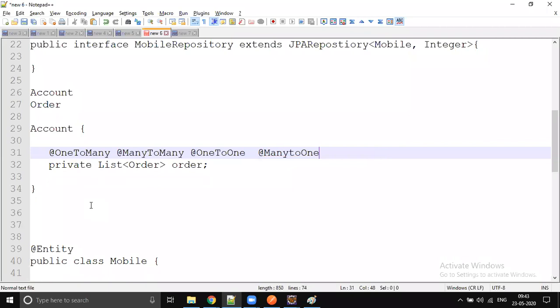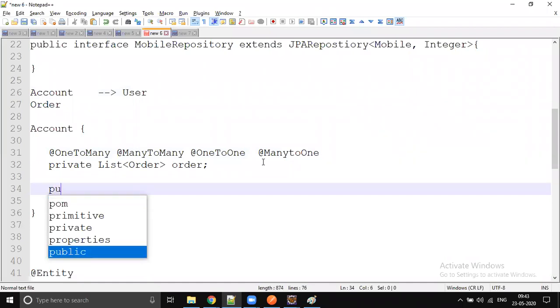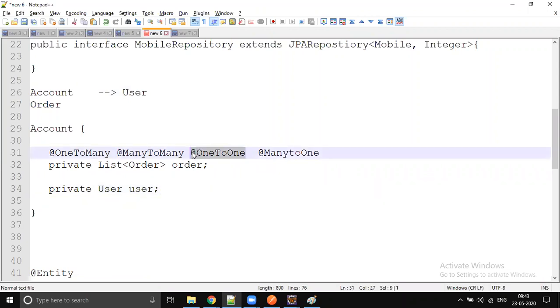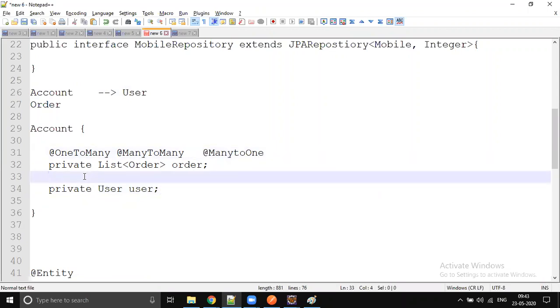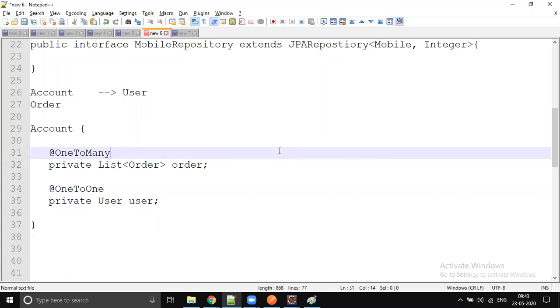Okay, so if you have a one-to-one relationship, for example, account and user table. One user will have one account, so it's a one-to-one relationship. So it looks something like this: private user. So on top of this, you'll put one to one. Okay, one account can have multiple orders, so it's going to be one to many, right?